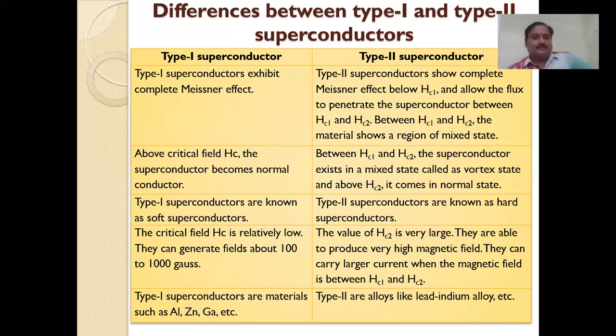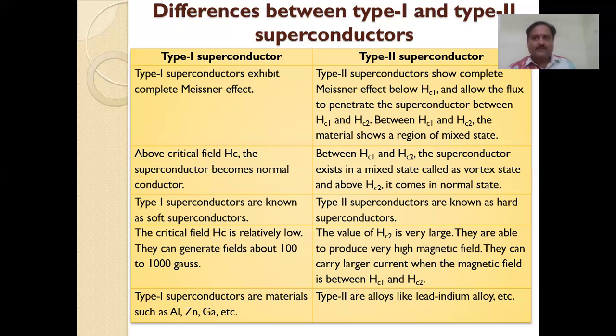And the third one: in type 1 superconductors, when the field is above Hc, the critical field value, then these superconductors become normal conductors.